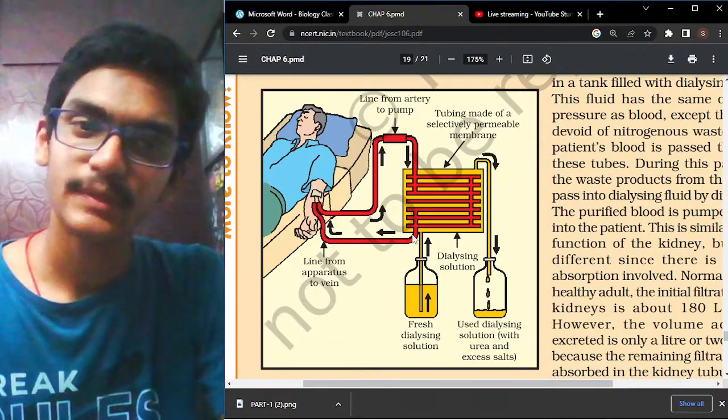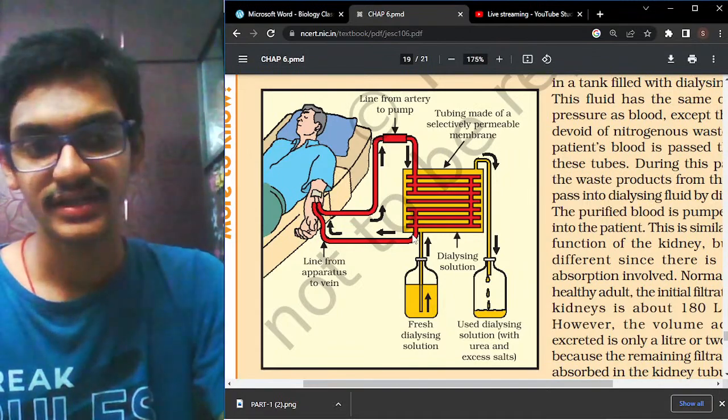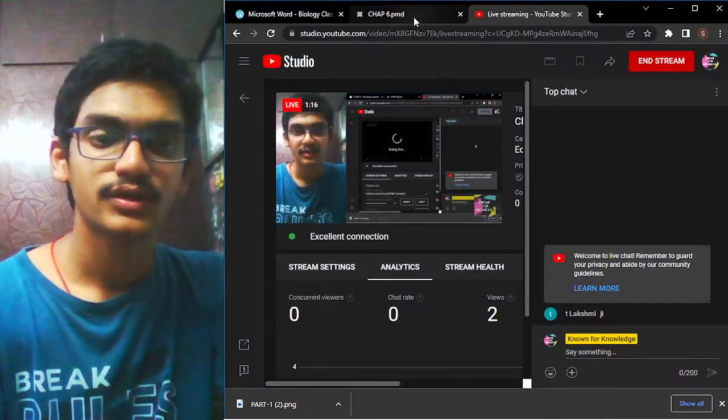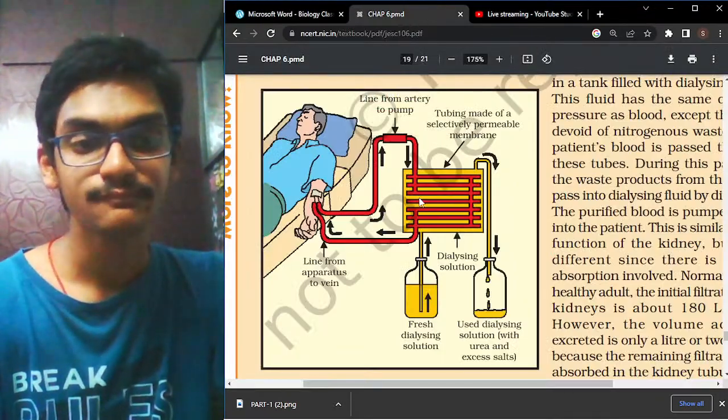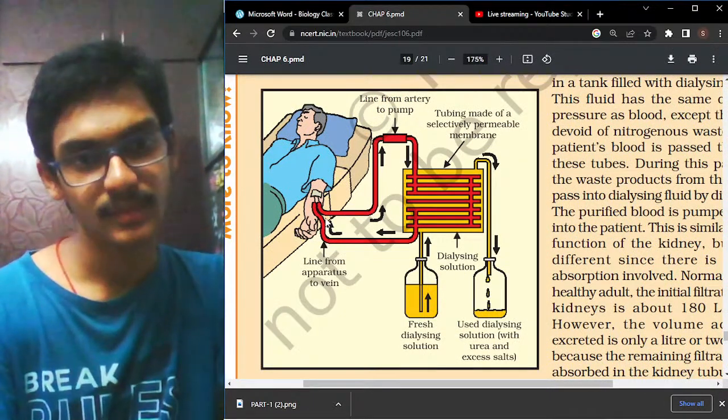The normal body temperature is 37 degrees Celsius or 98.6 degrees Fahrenheit. Again with the help of the main vein, it is transported back into the body. This is a process that you have to remember.